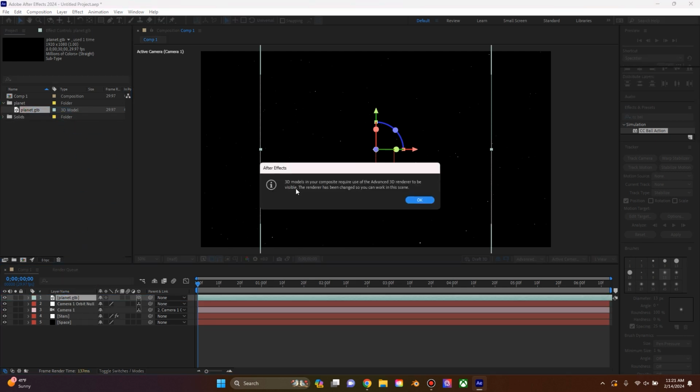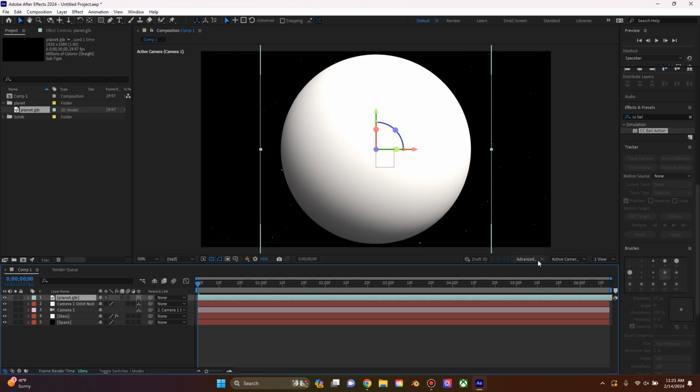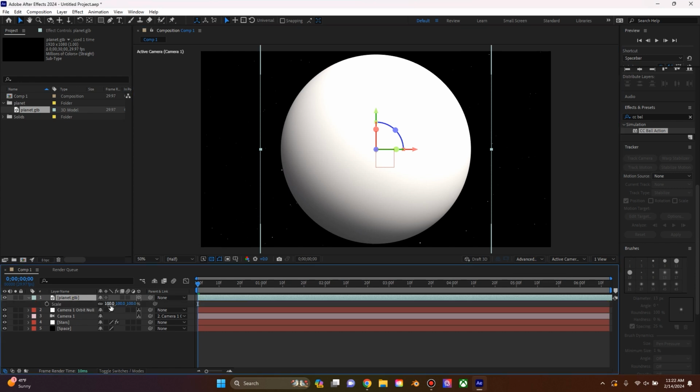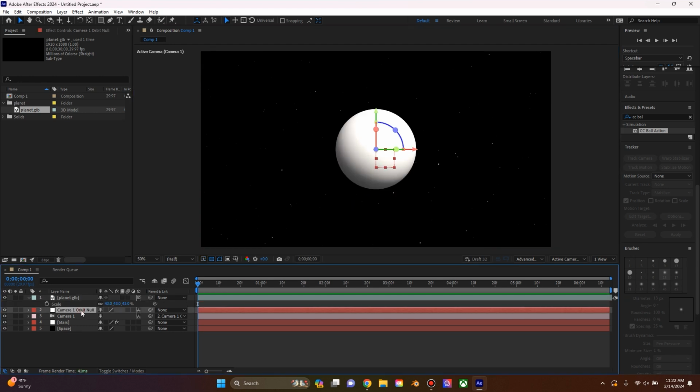When you drag the 3D model onto your timeline, it's going to say that you need to be on the advanced renderer. That's fine. You can just click OK, and it'll automatically change it to that. This stuff can all stay the same, and if you ever need to change your renderer again, you can just go down here to the button on that composition window and just change it. We can press S on our keyboard with the model selected, and I'm going to bring the scale down just a little bit. Then what I'm going to do is go back to the orbit null,